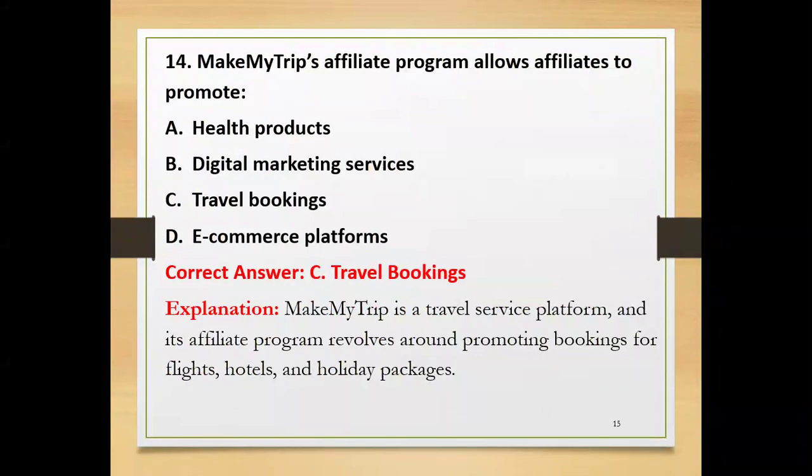The next question, Make My Trip affiliate program allows affiliates to promote health products, digital marketing services, travel bookings, e-commerce platforms. The correct answer is travel bookings. Make My Trip, as the name itself indicates, is meant for travel bookings. It is a travel service platform and its affiliate program revolves around promoting bookings for flights, hotels, and holiday packages.